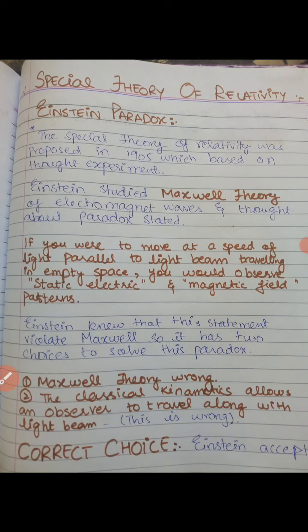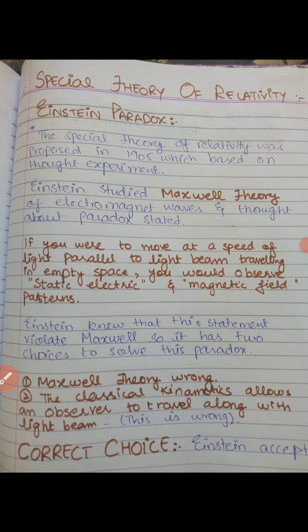This is nearly impossible. So if we consider our thought experiment, what will happen and how it can happen, we will see that the special theory of relativity is important in this matter. Einstein studied the Maxwell theory of electromagnetic waves and thought about the paradox stated. Paradox means, conceptually, a thought experiment.